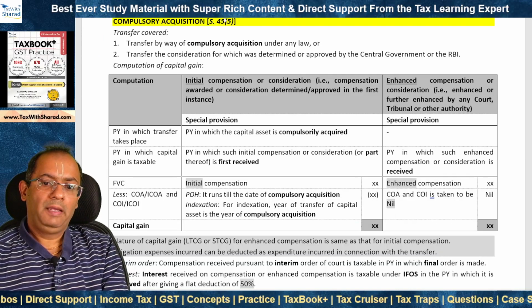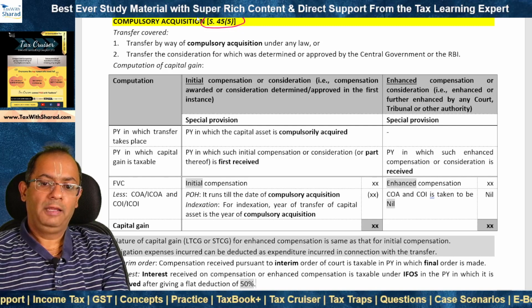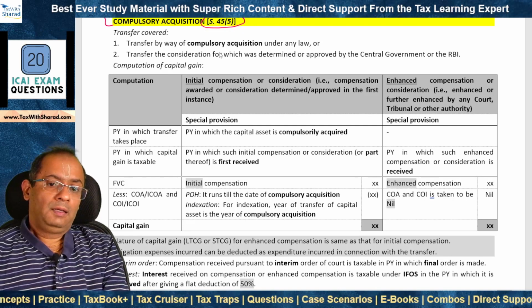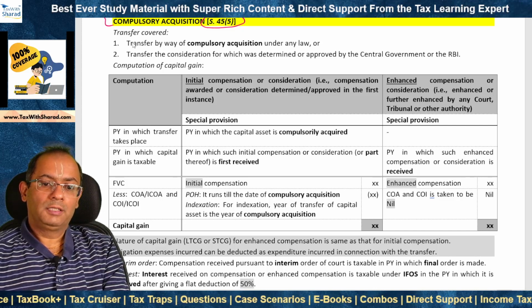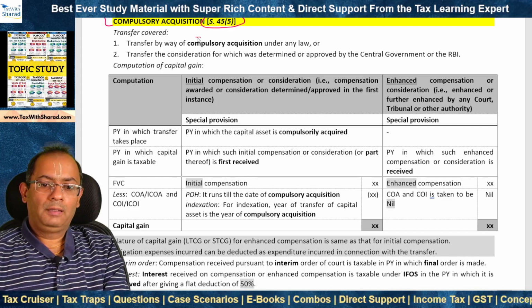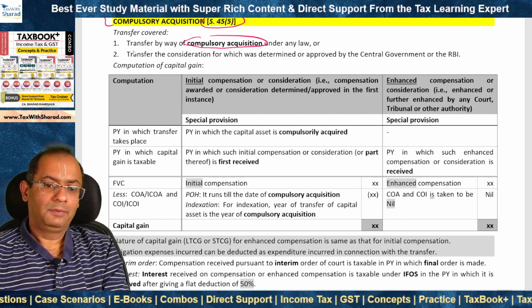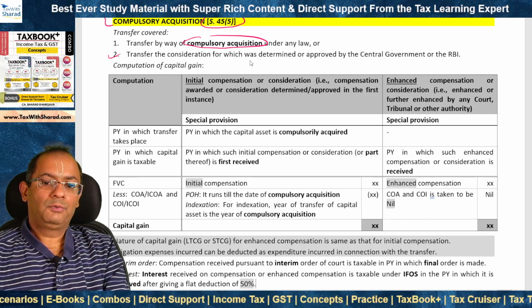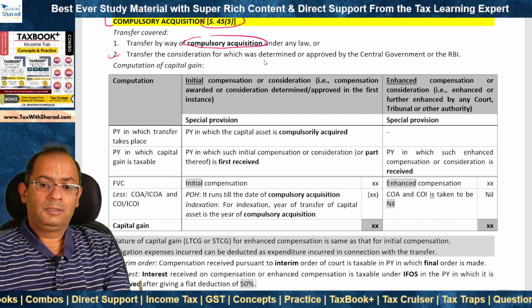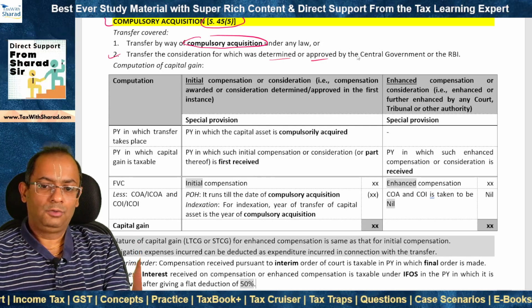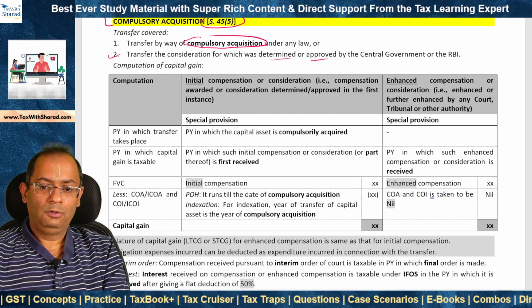Special provision is made under section 45(5) where there is compulsory acquisition of a capital asset. This provision covers two cases. One, basically where there is compulsory acquisition of a capital asset and therefore there is a transfer. This also covers a case where the consideration is determined or approved by the central government or RBI. So these two cases are covered. And how do we compute the amount of capital gain?